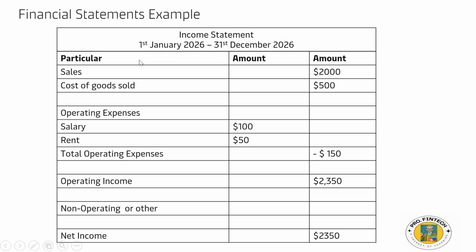It will have three columns: particulars, amount, and amount. So sales, cost of goods sold. $2,000 is the sales. Cost of goods sold is $500. So the total cost that has been incurred is $2,500. Then operating expenses are salary and rent, $100, $150. These are the expenses. So $150 here. Then operating income, and finally net income. This is the income statement. It will tell whether the company is making a profit or loss.